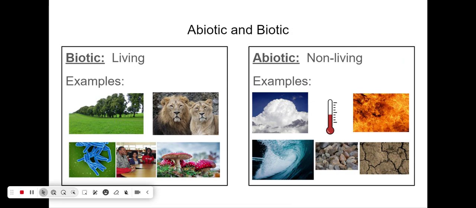Some examples of abiotic factors include clouds, temperature, fire, water, which can be in the form of liquid or snow, so solid or ice, rocks, and then soil or dirt.